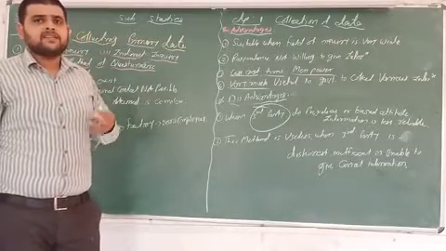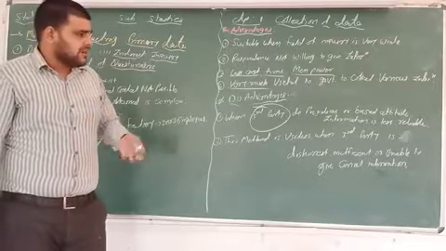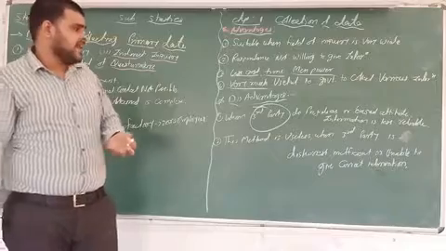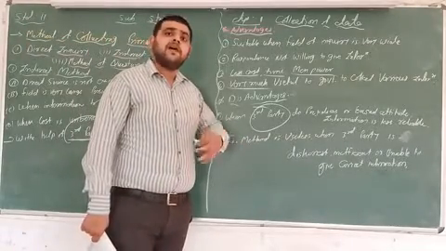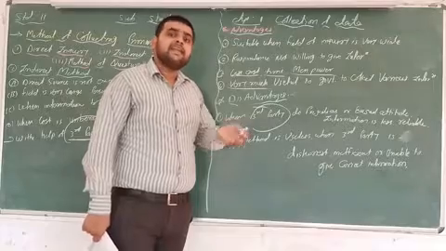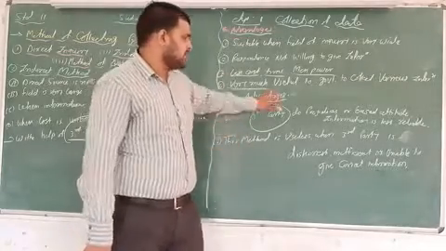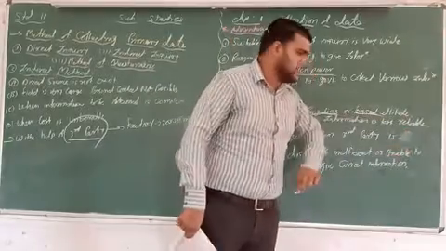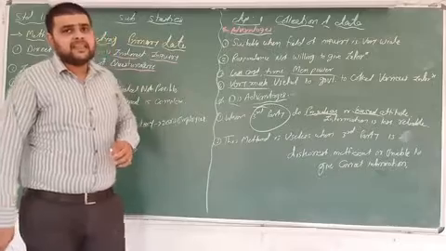Sometimes they show prejudice or bias, meaning they intentionally give wrong information. That's called a prejudiced or biased attitude. At that time, the information is less reliable.